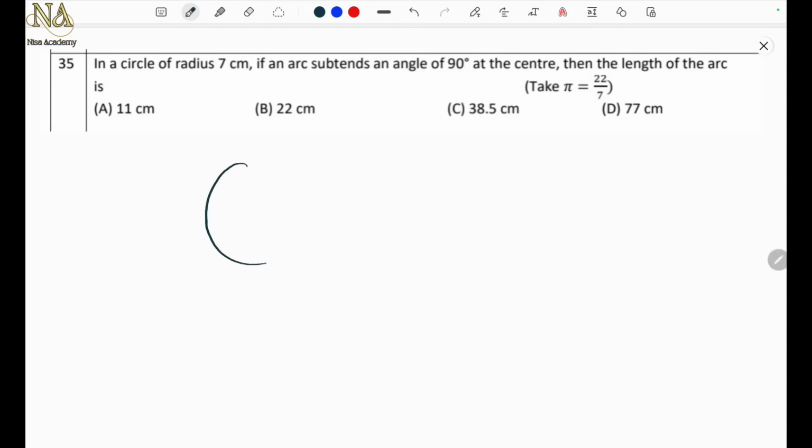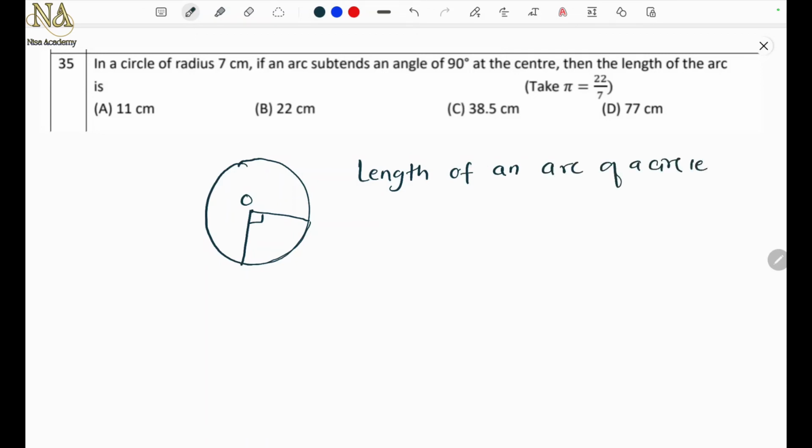So a circle, the center, so it subtends a 90 degree angle. Suppose this is the circle with center O. So this arc subtends an angle of 90 degree. So what is the length of an arc? What is the formula for the length of an arc of a circle? It is theta upon 360 into 2 pi r. So theta is 90 upon 360 into 2 into 22 by 7. Pi is given as 22 by 7.